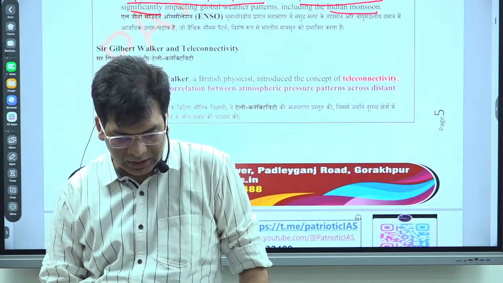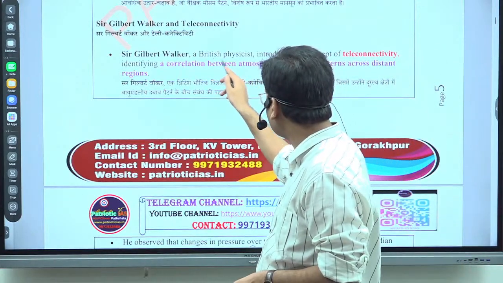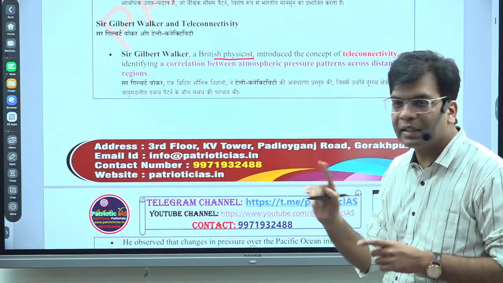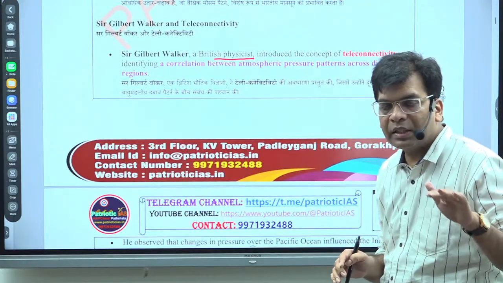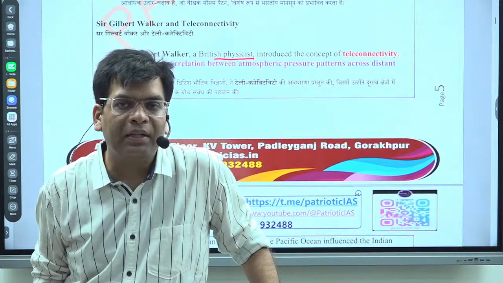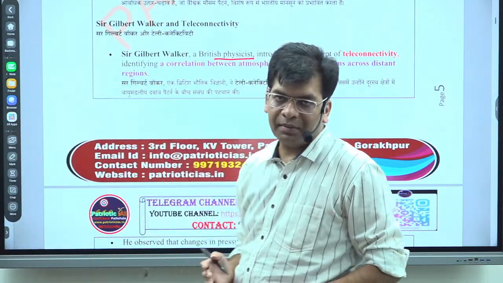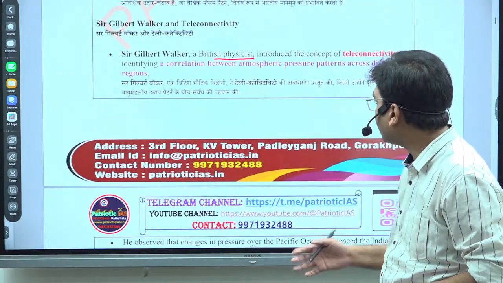Sir Gilbert Walker, a British physicist, started drawing the connection between the oceanic region, its temperature and pressure conditions, and the impact on the land connected with this pattern.